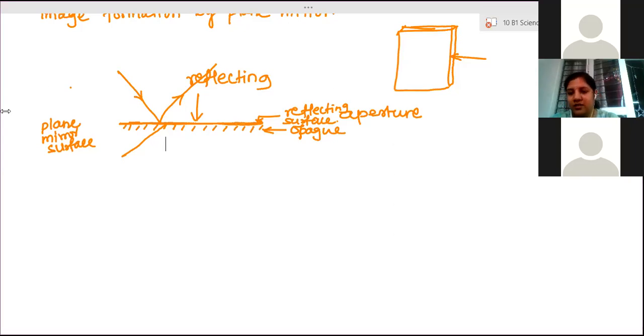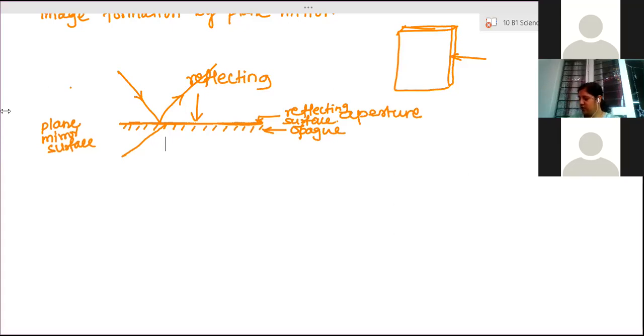That look-alike structure is called the image of the object. When you stand in front of the mirror, you see yourself inside the mirror. That look-alike of you inside the mirror is called the image.